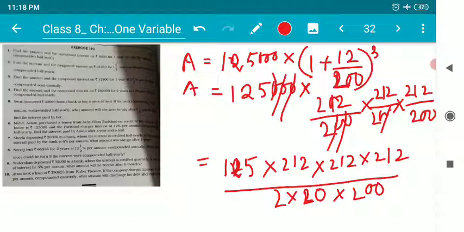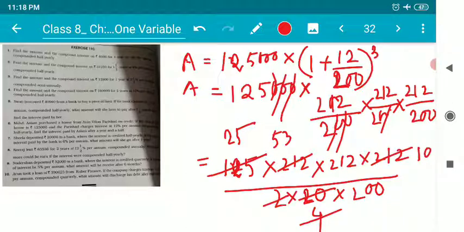Okay, children, so let us cancel it. 5 25s are 125, 5 4s are 20. 4 can cancel this number. 4 4s are 16, 4 5s are 20, 4 3s are 12. Now 2 can cancel 212 to give 106. Again 2 can cancel, 2 into 100 is 200. 2 can cancel this number again to give 106.